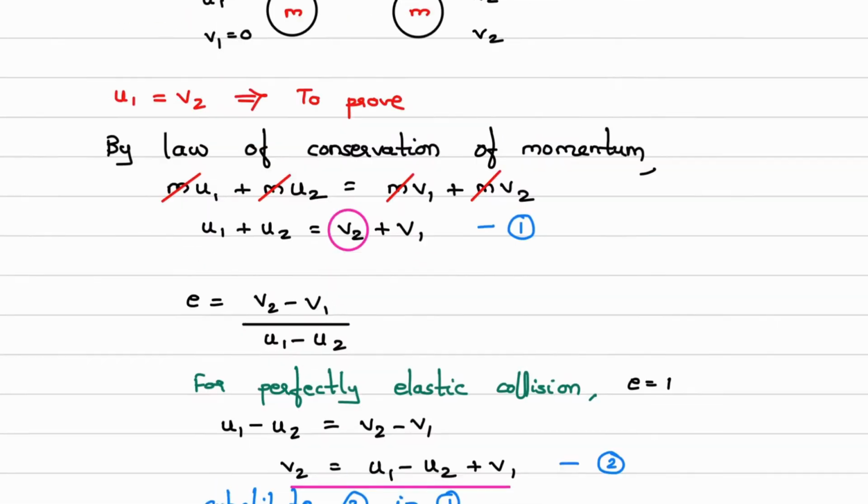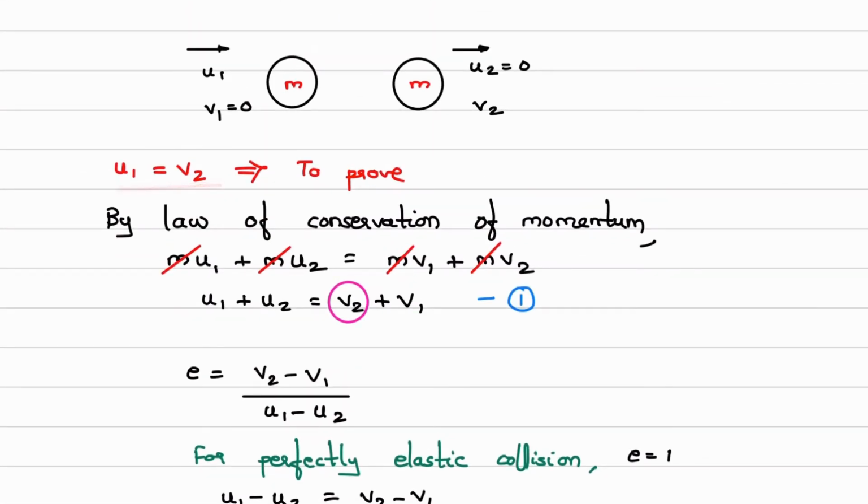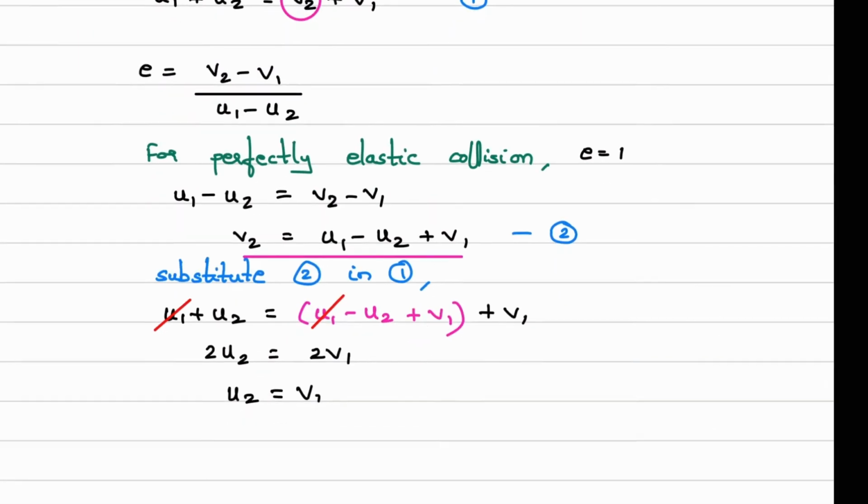Now what we will prove next is u1 is equal to v2. The initial velocity of mass 1 before impact is equal to the final velocity of mass 2 after impact, meaning whatever u1 value is there, the same value is this v2 value. So we'll continue with this.